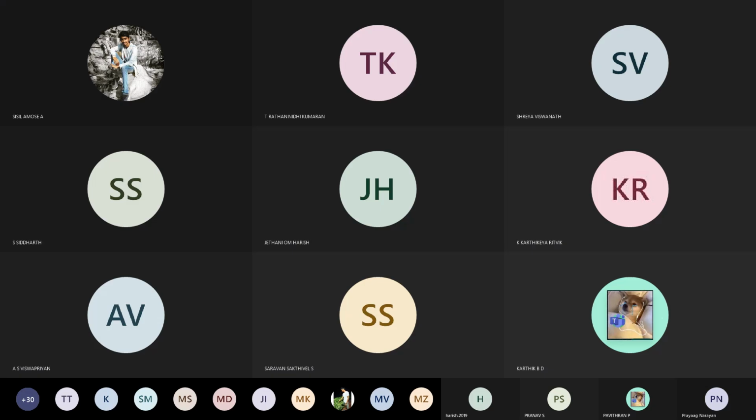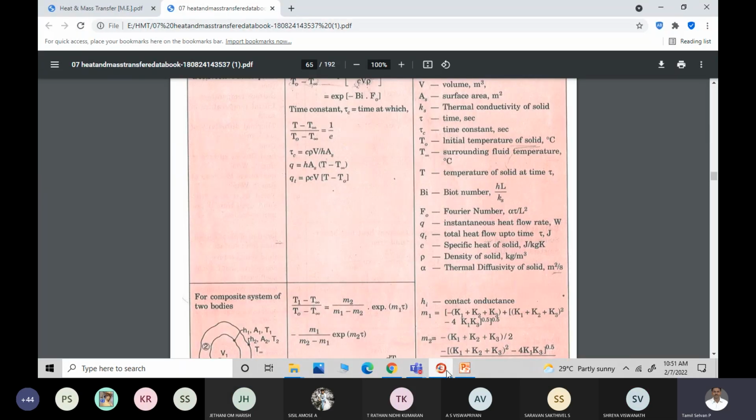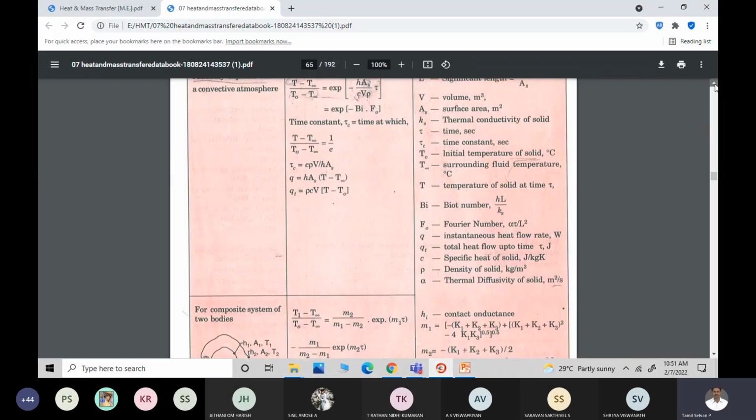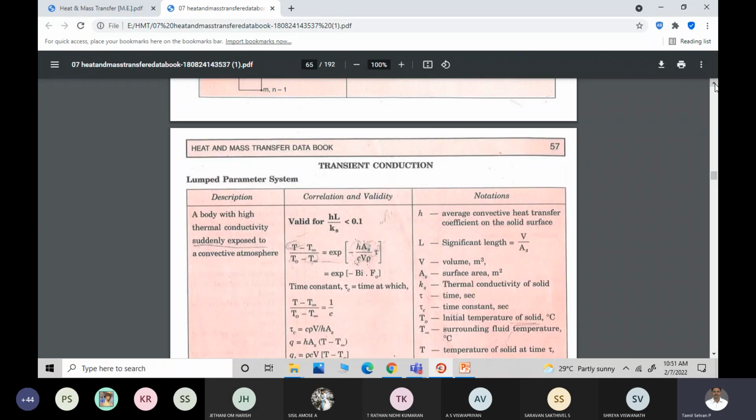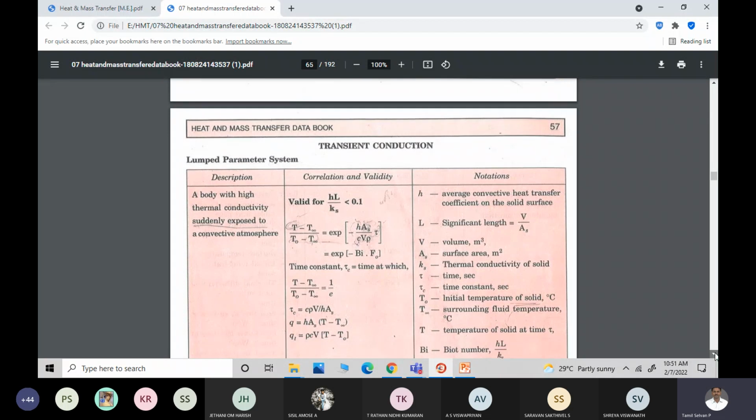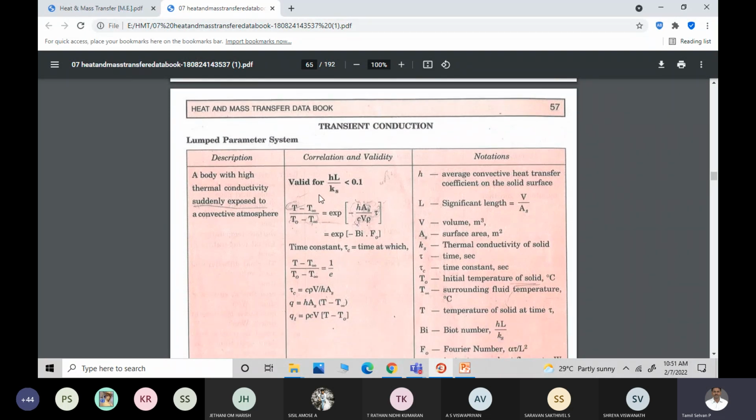Yes, sir. Okay. So in the chat box, I have given the question again. And before that, you can see here in page number 57, right? In page number 57, when the Biot number is less than 0.1, we know the significance of Biot number. Okay. What is the significance of Biot number? What is Biot number actually?